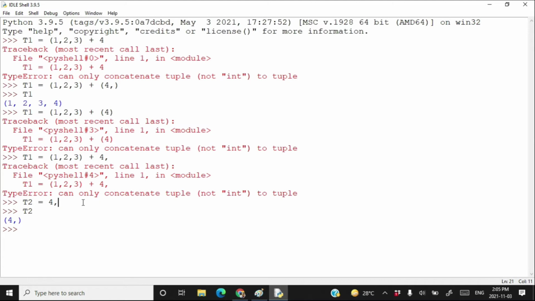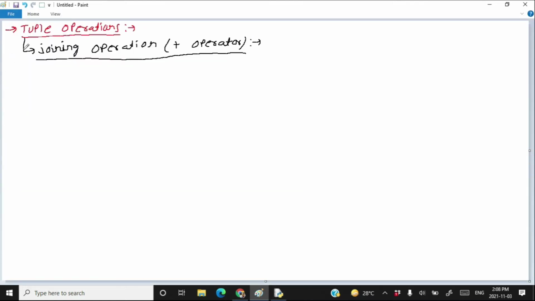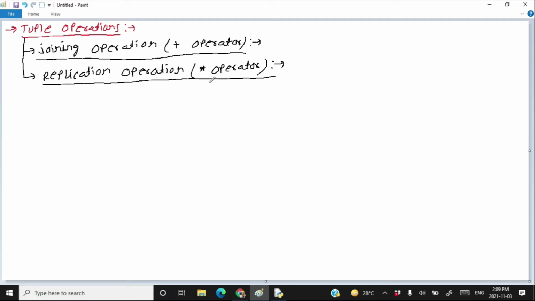This is the rule. The next operation supported by the tuple data type is called the replication operation. Replication operation is performed by the star operator. Suppose that you have a tuple 1, 3, 5 and you multiply it, meaning use the star operator with 3.